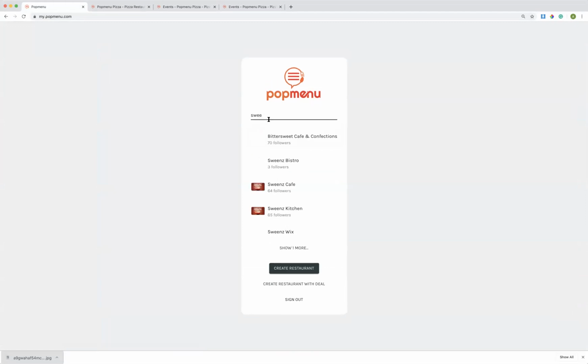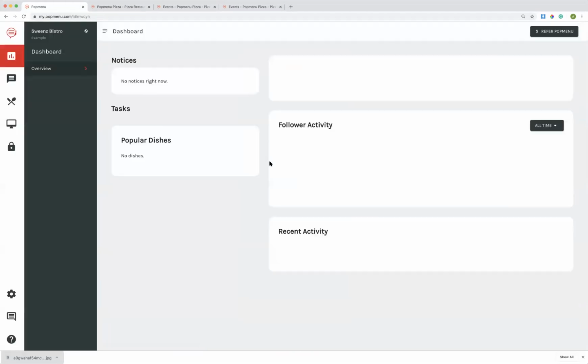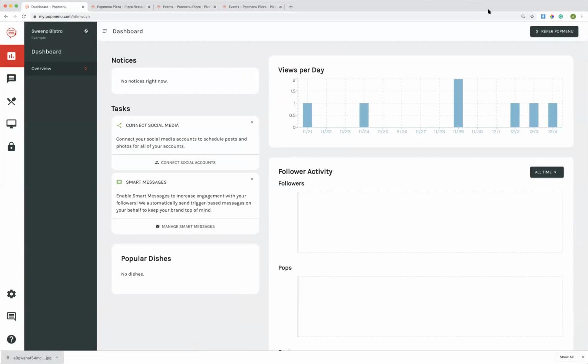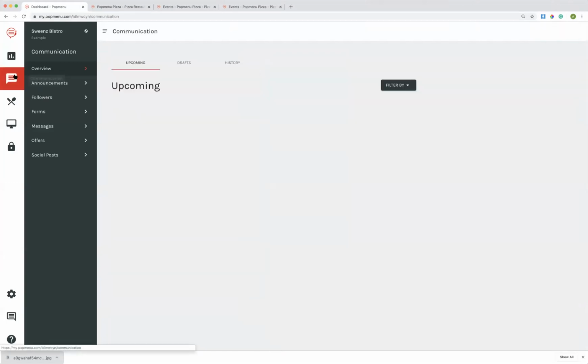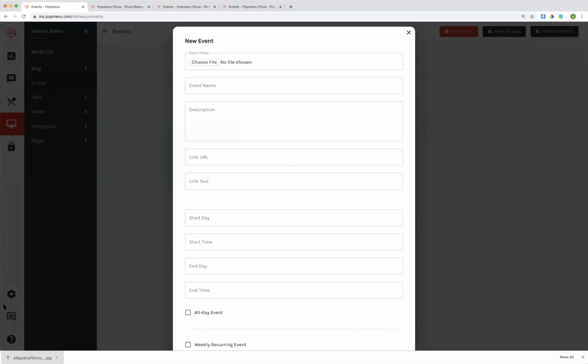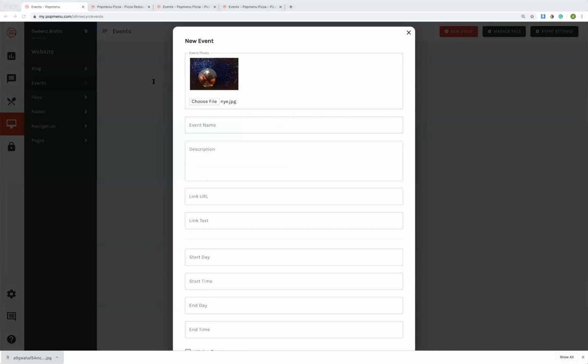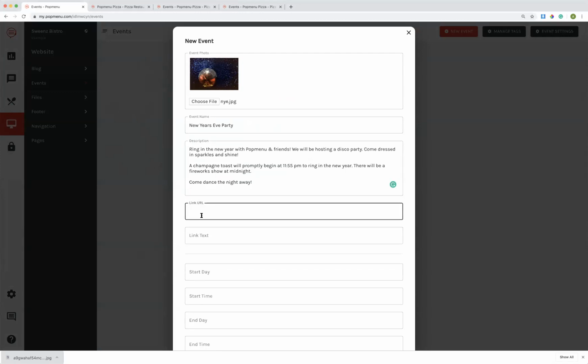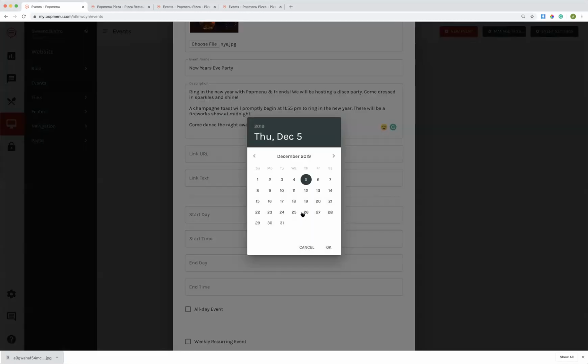You can also, and this is super cool, and I apologize for delaying on getting to this, when you create an event in Popmenu and you have your Google My Business account connected, so let's say that I'm going to do my New Year's Eve party just really quickly on this other page, you can share this event straight to your Google My Business profile, which is awesome.